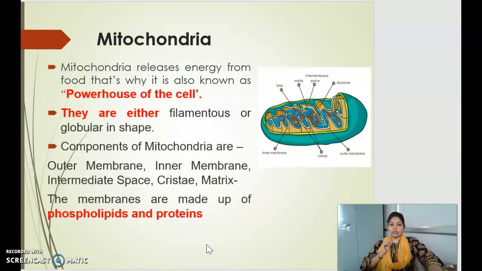Next is your mitochondria. Mitochondria release energy from the food, that's why they are also known as the powerhouse of the cell. The energy that is released is in the form of ATP. They can be either filamentous or globular in shape. The components of mitochondria are outer membrane, inner membrane, intermembrane space, cristae, and matrix. The membranes are usually made up of phospholipids and integral or peripheral proteins.